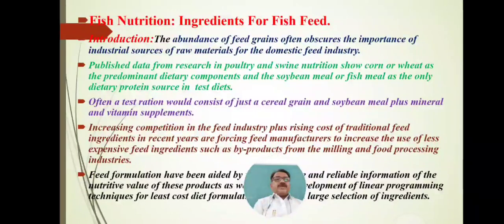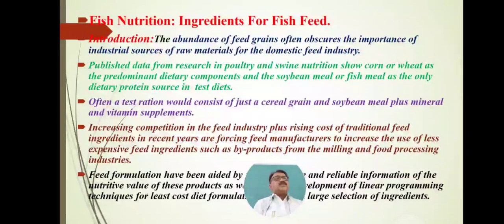The abundance of feed grains often obscures the importance of industrial sources of raw materials for the domestic feed industry. That is, the abundance of feed ingredients often obscures the importance of industrial sources of raw materials for the domestic feed industry.